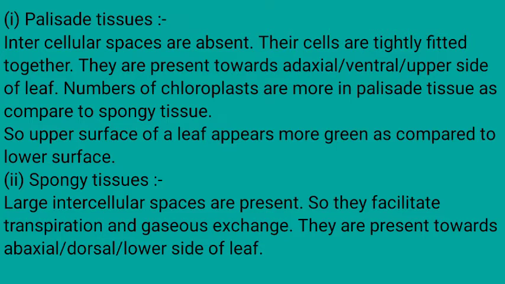They are present towards the adaxial or ventral or upper side of the leaf. The number of chloroplasts is higher in palisade tissue as compared to spongy tissue. So the upper surface of the leaf appears more green as compared to the lower surface of the leaf. Second one, spongy tissue. Large intercellular spaces are present, so they facilitate transpiration and gaseous exchange. They are present towards the abaxial or dorsal or lower surface.